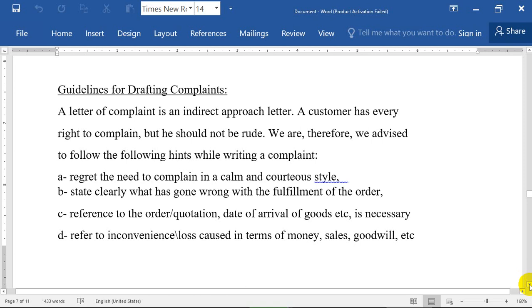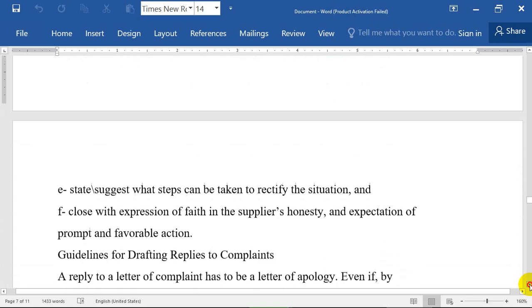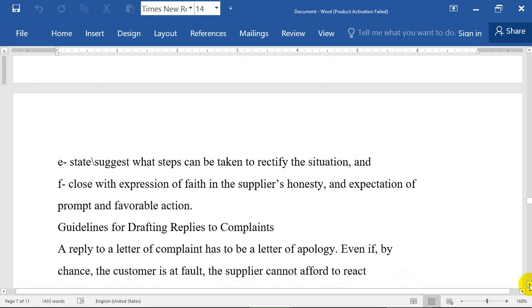in the goods. Let's go to number 8. Suggest what step can be taken to rectify the situation. Here, state or suggest what the step is. Sometimes when you write a complaint, if you are smart, you can write suggestions to solve the problem. For example, you have a problem here. You can suggest that the seller give you something in the coming inquiry or in the coming order: please give me that and that.